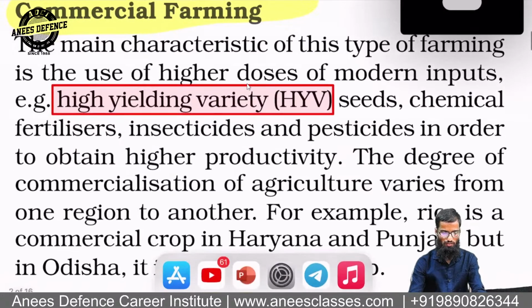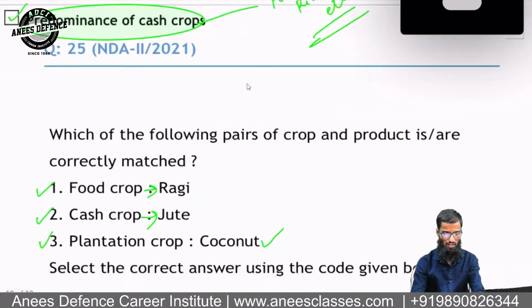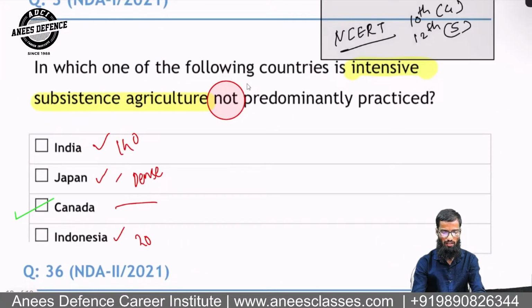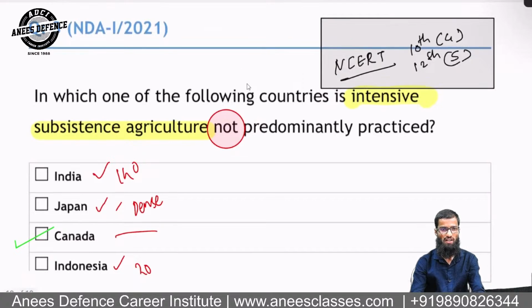As I have discussed with you the questions, these were the questions which were asked. Those who have joined late, they can see these are the questions which were asked. The first question was on intensive subsistence agriculture. The question was, in which of the following countries is intensive subsistence agriculture not predominantly practiced? Now if you look at the options, one is India, another is Japan, another is Canada, and another is Indonesia.